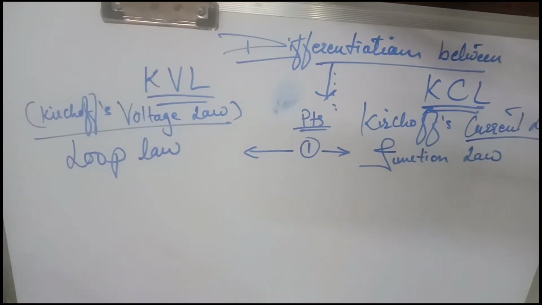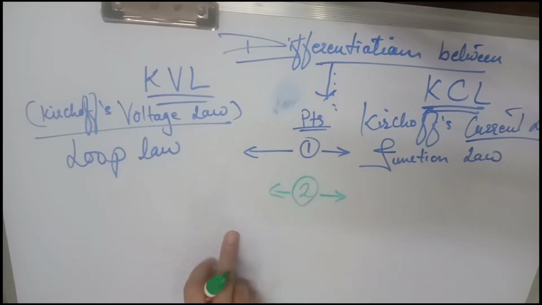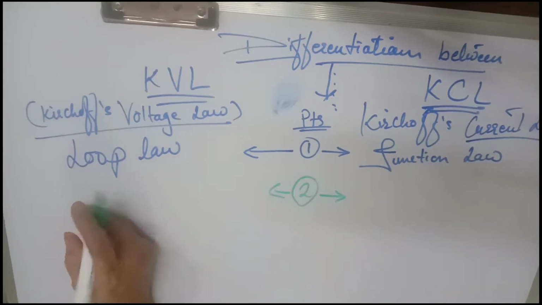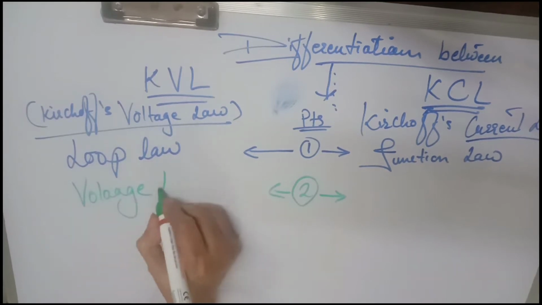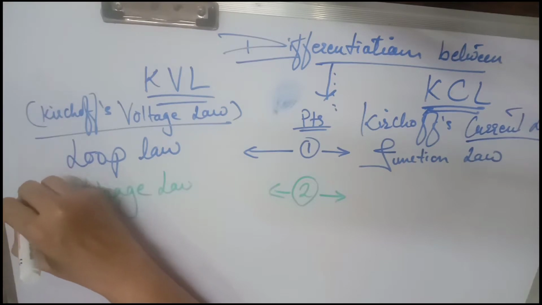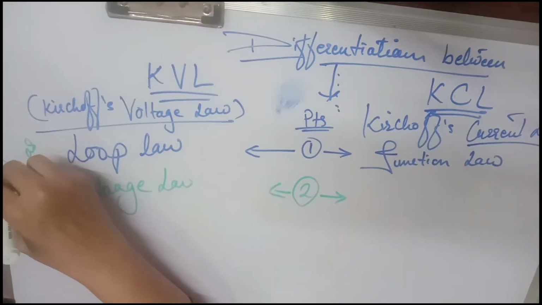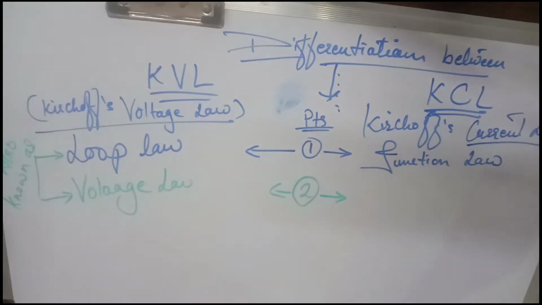It becomes easier calling them loop law and junction law instead of current and voltage law, but we have to know both the names. This is the second name. Students, you should not get confused if the question is asked on what is the loop law or what is the voltage law. Both the names you should be well versed with, please.